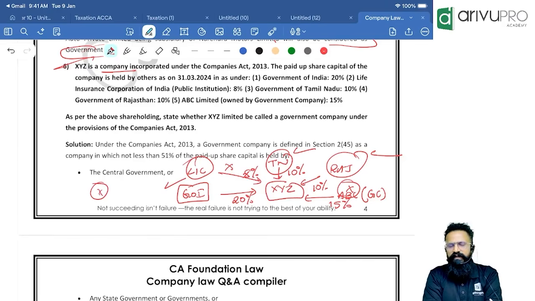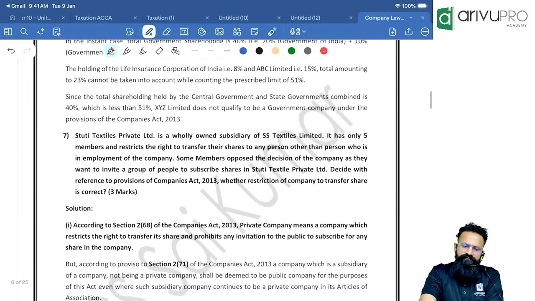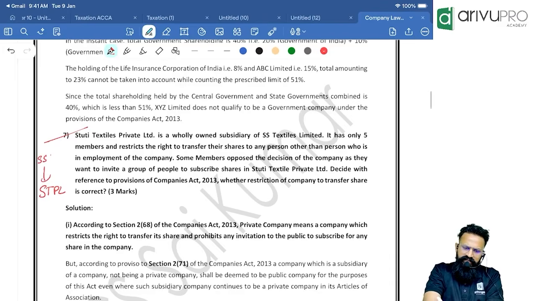XYZ does not become a government company. Okay. Next one, Stuti Textiles Private Limited is a wholly owned subsidiary of SST Limited. See, STPL is a wholly owned subsidiary of SSTL. Okay. It has only 5 members and restricts the right to transfer their shares to any person other than the person who is in employment of the company.